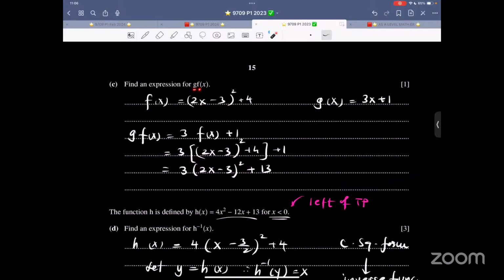Find an expression for g of f of x. So just take f(x), place it inside g(x) in place of x and simplify. They are not asking us to simplify, so do not simplify.